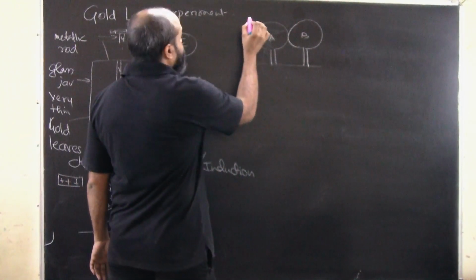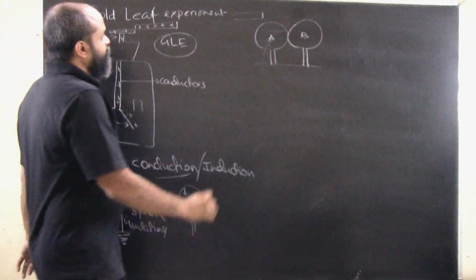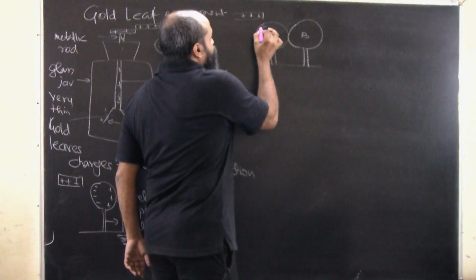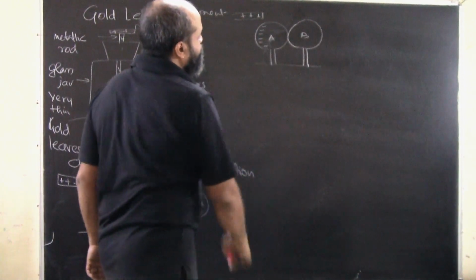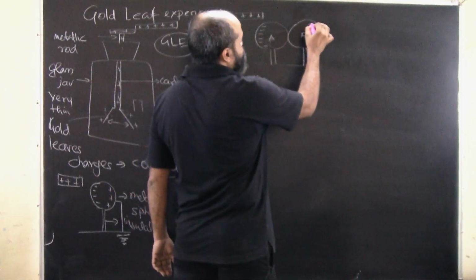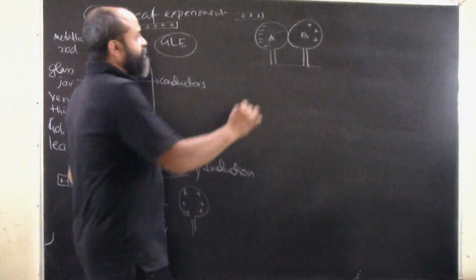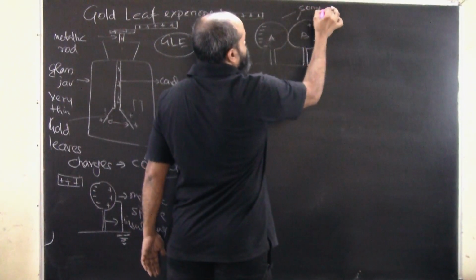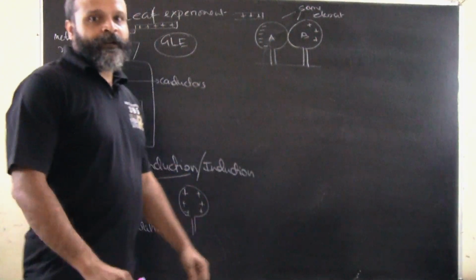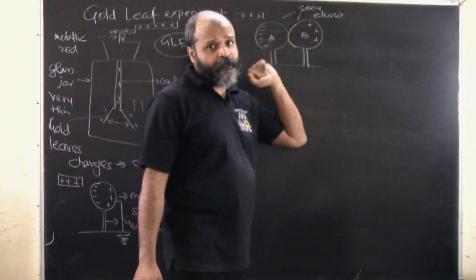When we are bringing a charged body close to it, what will happen? The electrons will accumulate here. Here we are not doing any kind of earthing. So this is acting as one body till they are joined, let's say both are of the same element or material. So the electrons have accumulated here, and the positively charged particles are here.